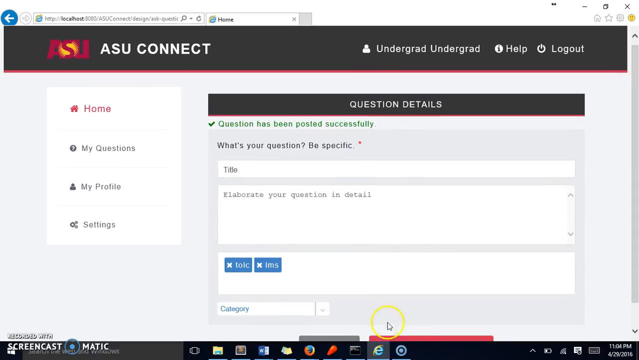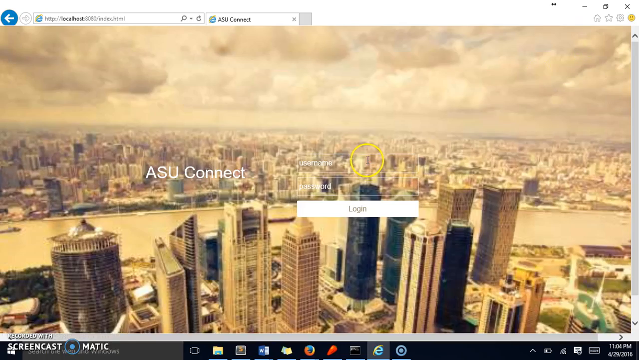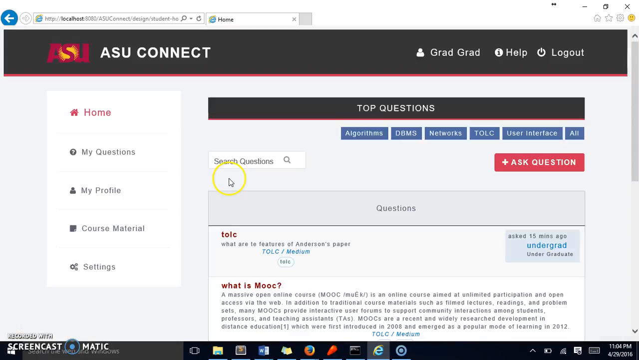Once the question is posted, it says here that the question has been posted successfully, but it does not go to the question pool, which is where it generally goes. It can only go to the question pool once it is approved by someone at a higher hierarchy. Higher hierarchy here means someone who is at a higher educational level, for example, grad. Here is another user for test purposes.